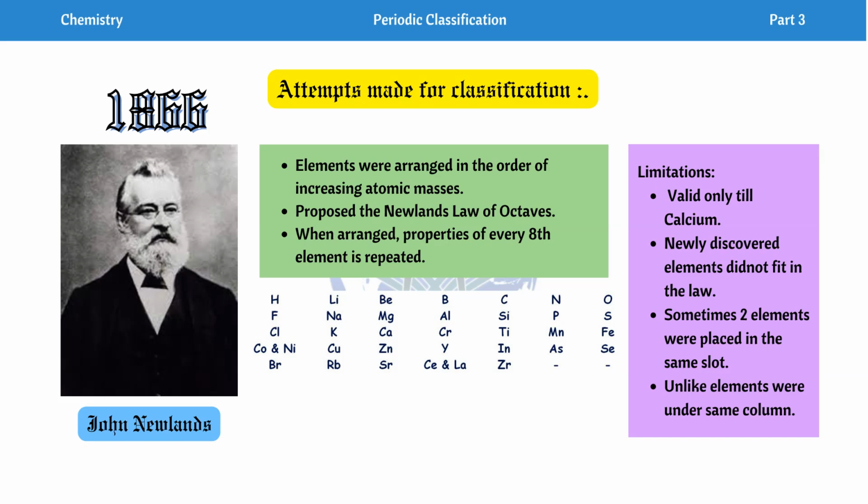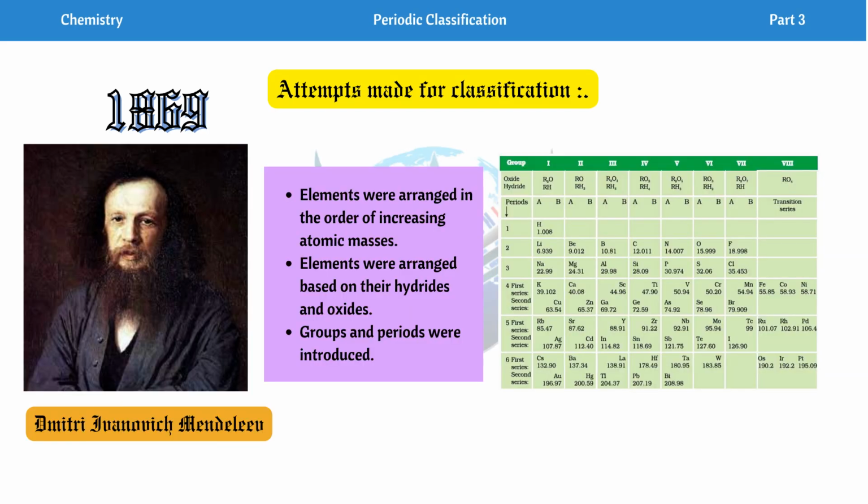So because of these 4 major limitations, Newlands' table and Newlands' classification were rejected. After that came Mendeleev. In 1869, another scientist named Mendeleev tried his hand at classification. He tried to classify the elements. At that time 63 elements were present.